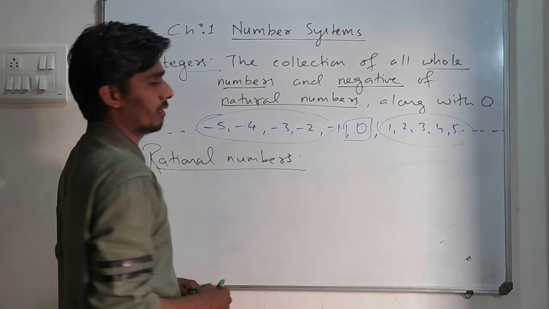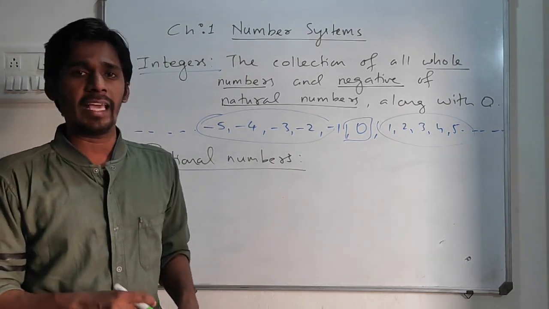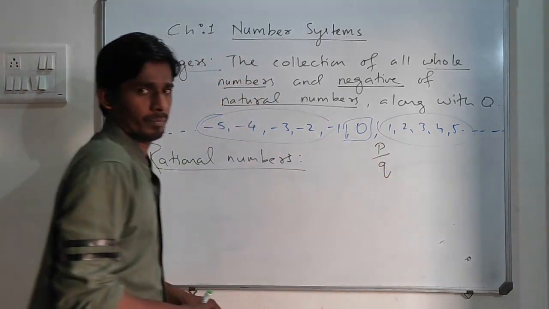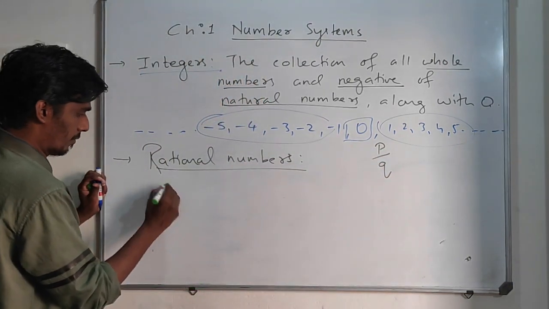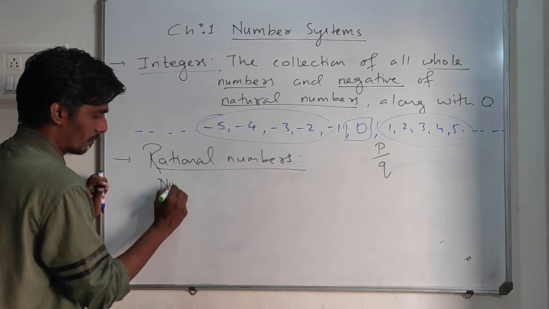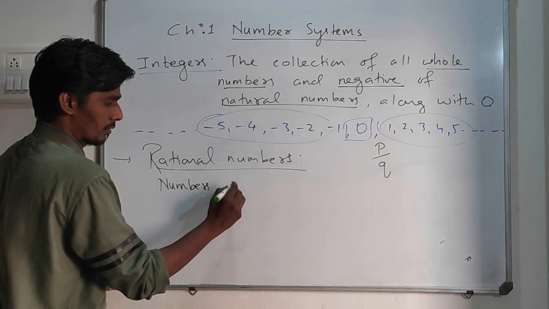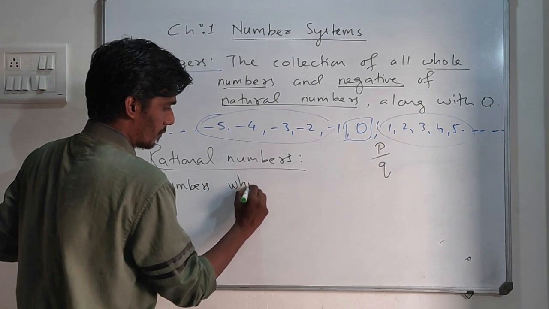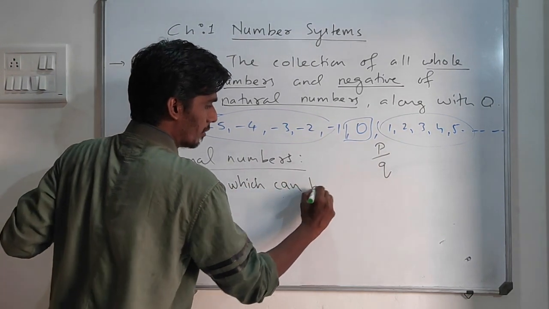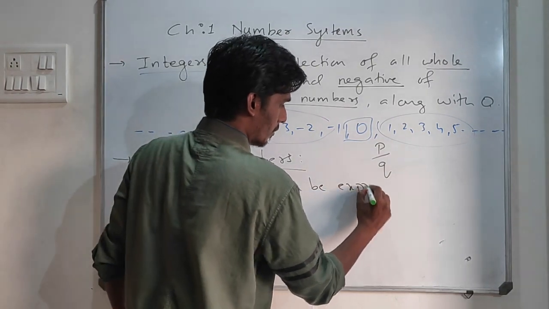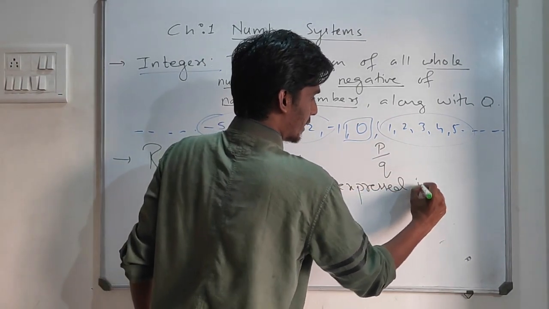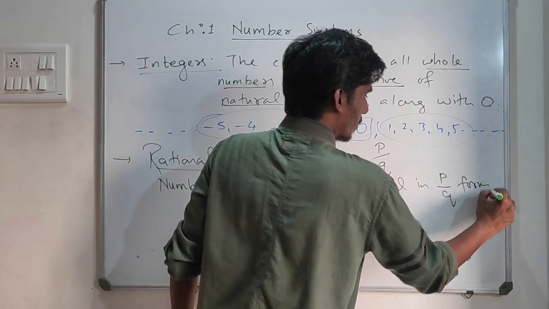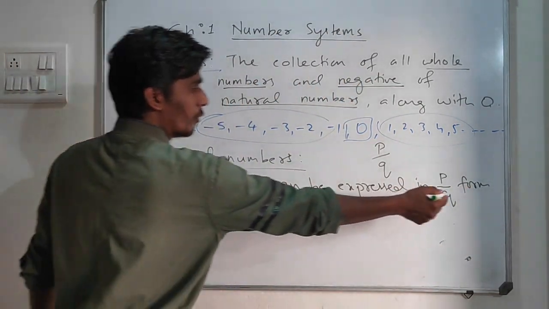To understand rational numbers, basically, if you can express any number in p by q form, it is a rational number. A number which can be expressed in p by q form.